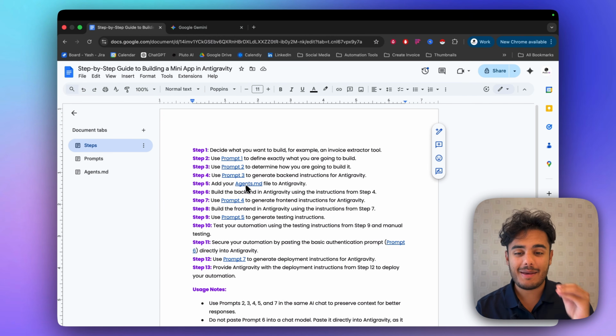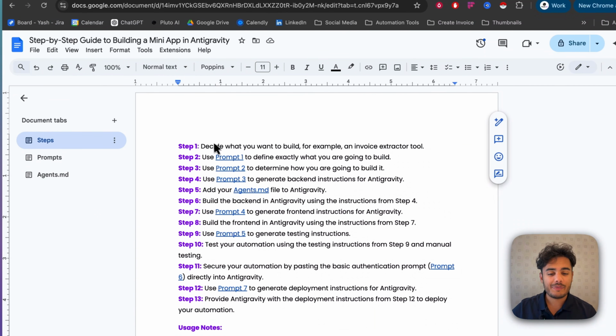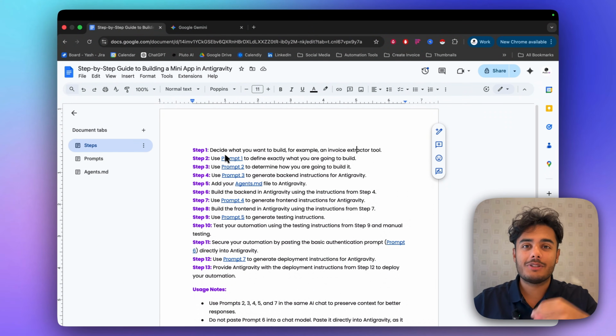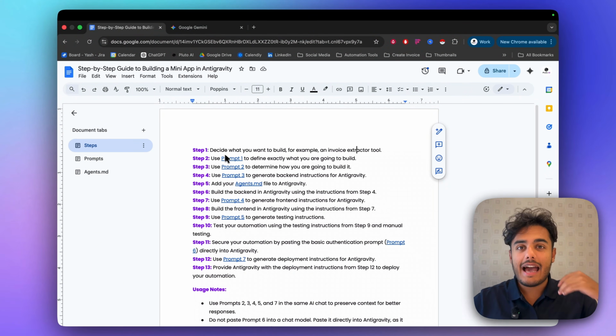Okay, so here is the step-by-step guide. And the first thing we need to do is decide what we want to build, right? And we already have that done because I explained at the start of the video. We want to build out this automation where it adds the captions and a title to our short form content. Now, what I mean by that is, let me flick to my TikTok page.